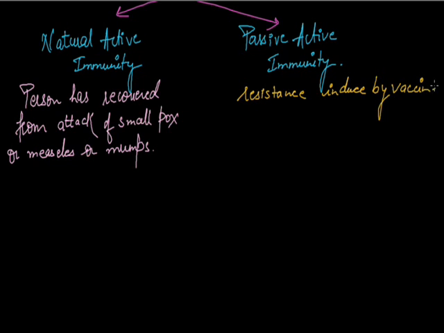resistance induced by the vaccine. It is not a body defense, it is a resistance induced by the vaccine. For example, we discussed the bacterial vaccines. There are two bacterial vaccines. In the live bacterial vaccine, BCG is effective against tuberculosis.